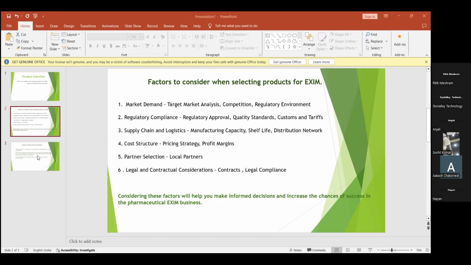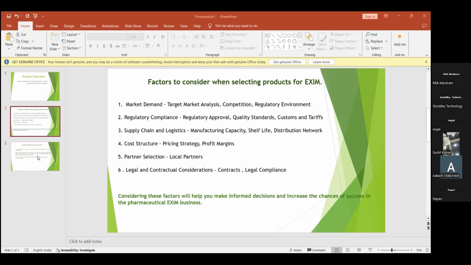And next comes regulatory compliance. Here, for these two countries, we find that the drug needs to be approved. Drug here means not the drugs, guys. It is the medicine, to be approved in that particular country.